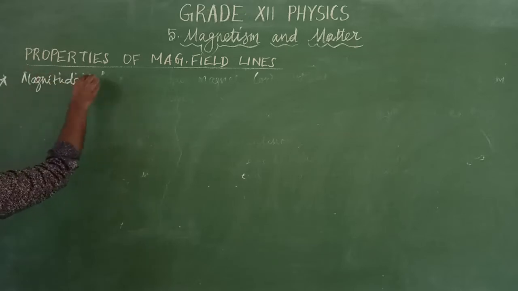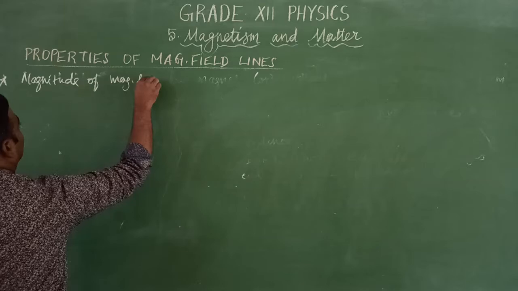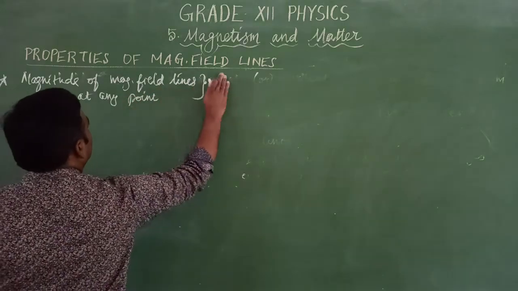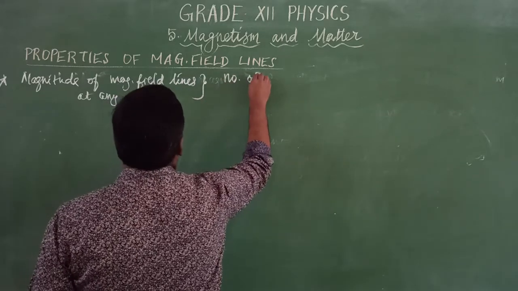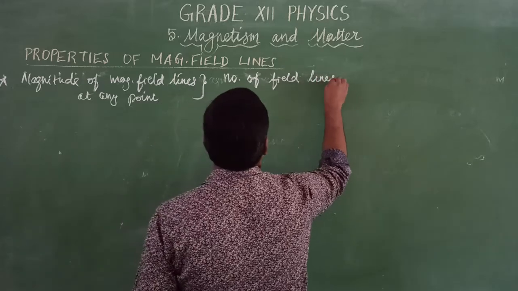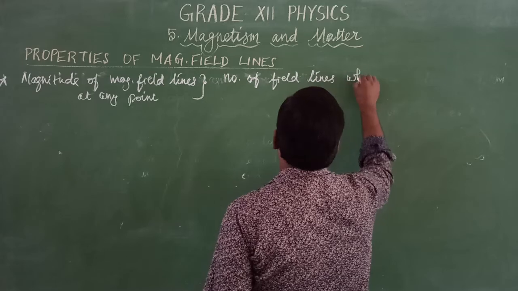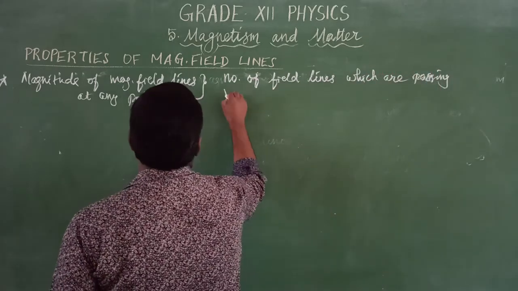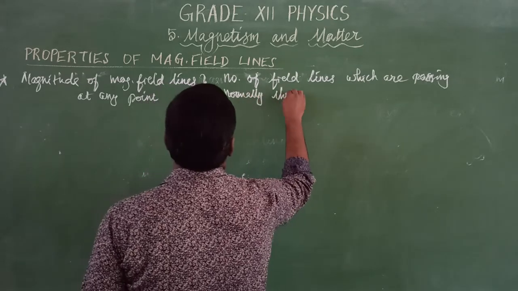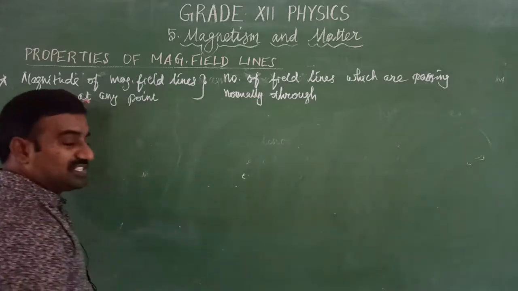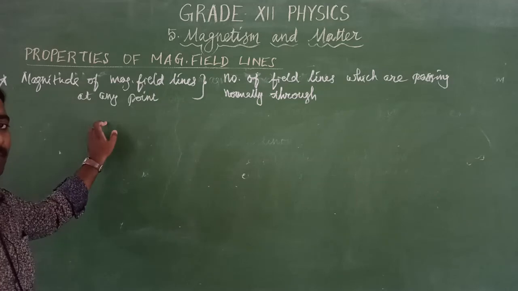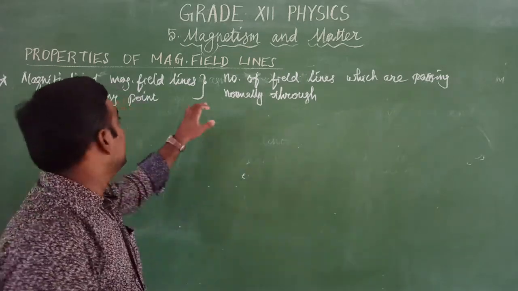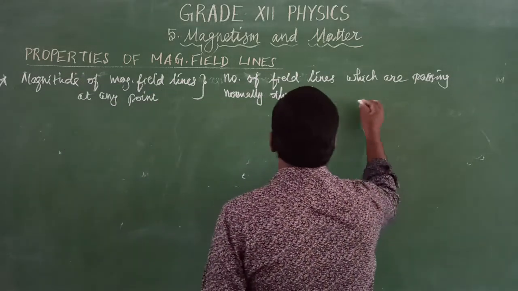The magnitude of the magnetic field at any point indicates the number of field lines which are passing normally through the unit area. We can determine the value of the magnetic field at a point by counting how many field lines cross a certain region normal to the plane.